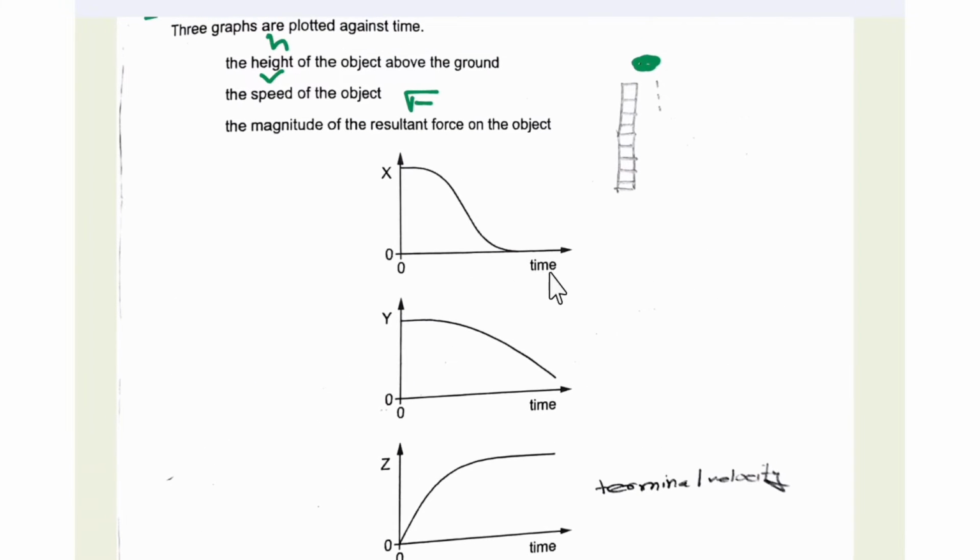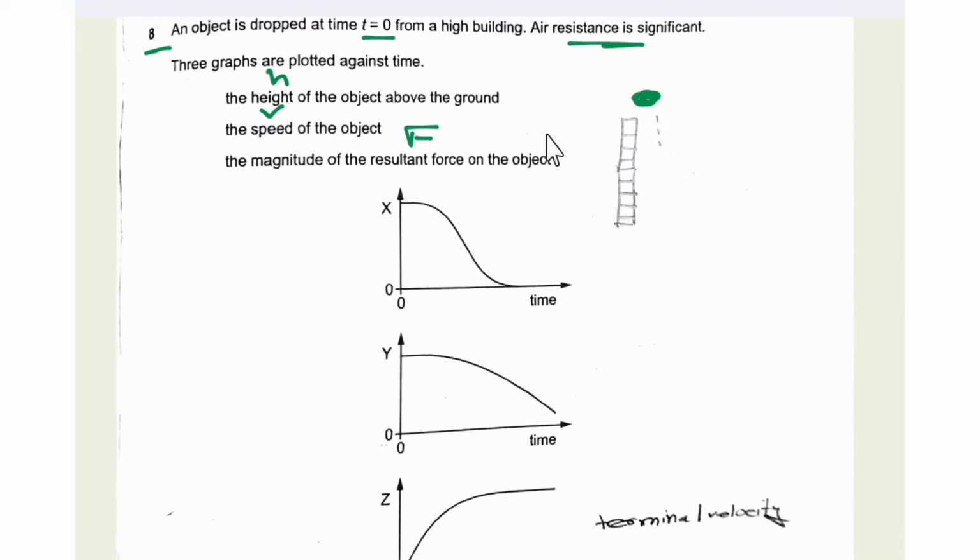So first of all, what would be the graphs? Here we are given that air resistance is significant. That means air resistance is acting. That means as the ball is falling, it may reach terminal velocity, since the air resistance is significant. As the ball reaches terminal velocity, the speed is constant. So in all these three graphs, we can see that after a certain point this graph becomes constant.